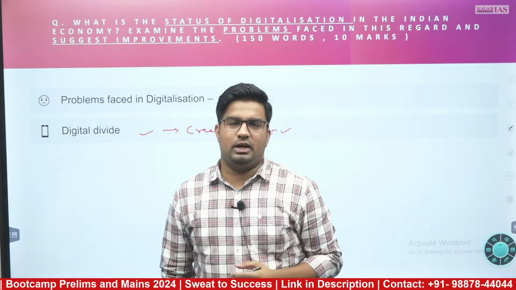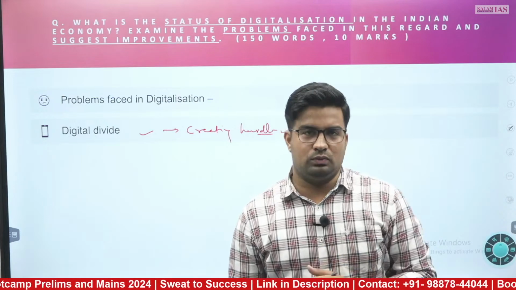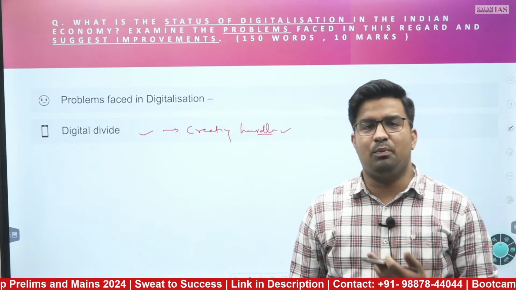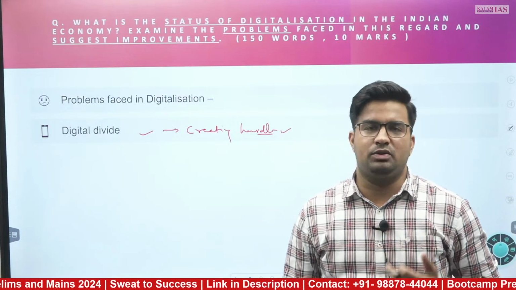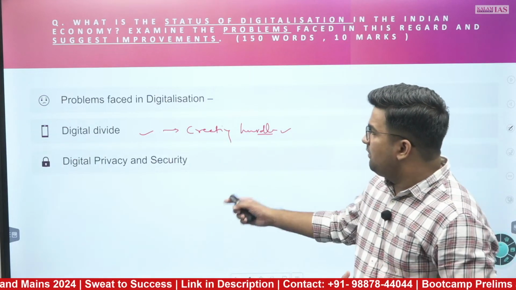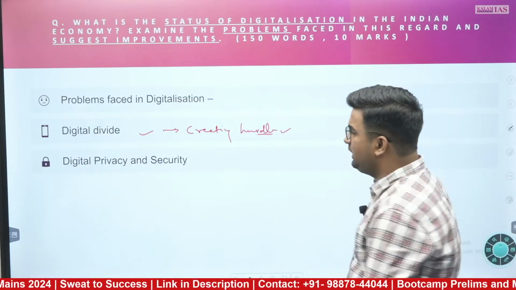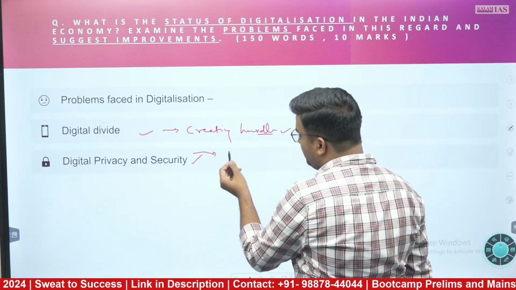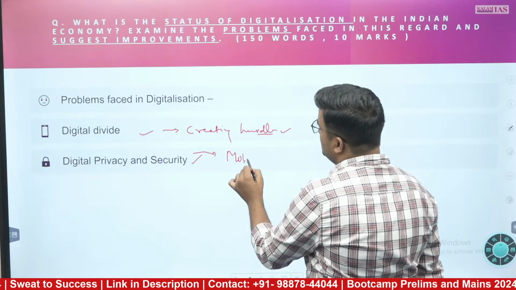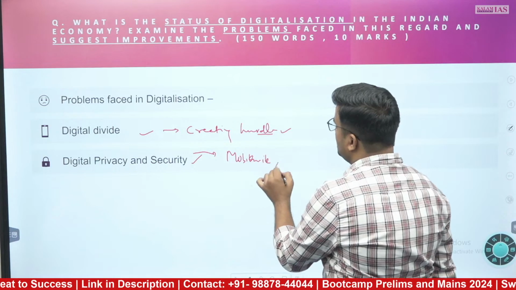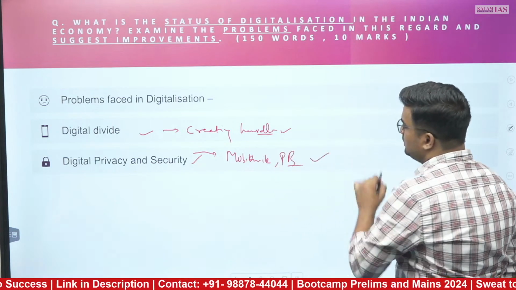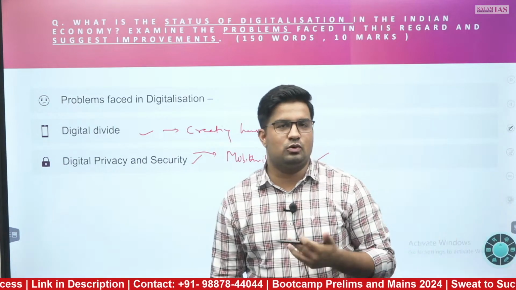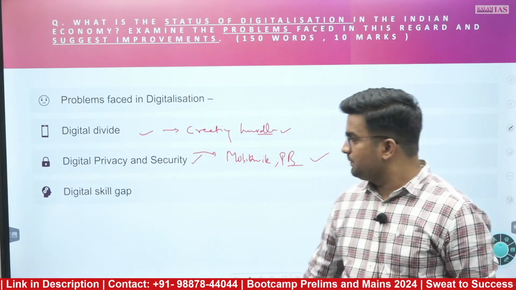Not just the digital divide, we can also talk about the connectivity issue, the internet issue, which is hampering effective utilization at different places. Furthermore, the data privacy and security aspect, where you can talk about many fintech companies, for example, MobiKwik and PolicyBazaar, where data of lakhs of people has been stolen, that you can mention.